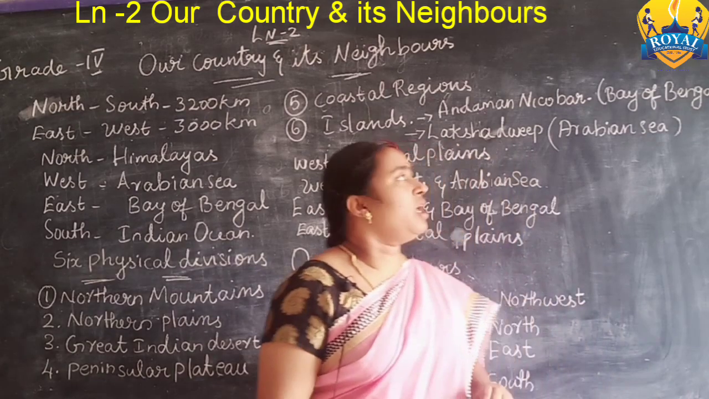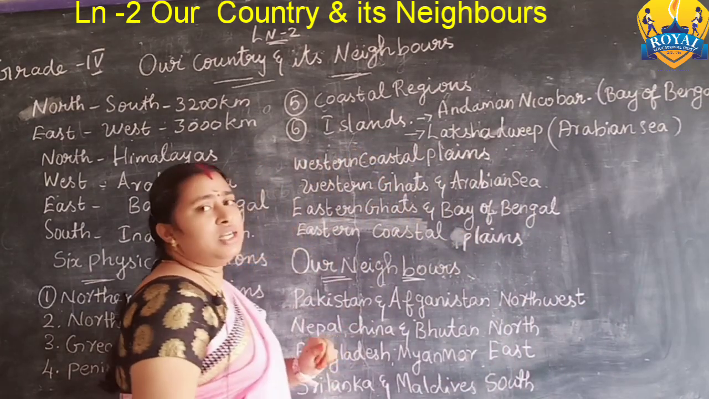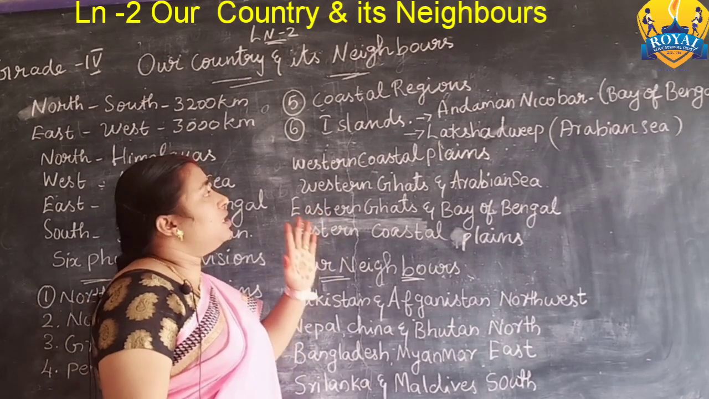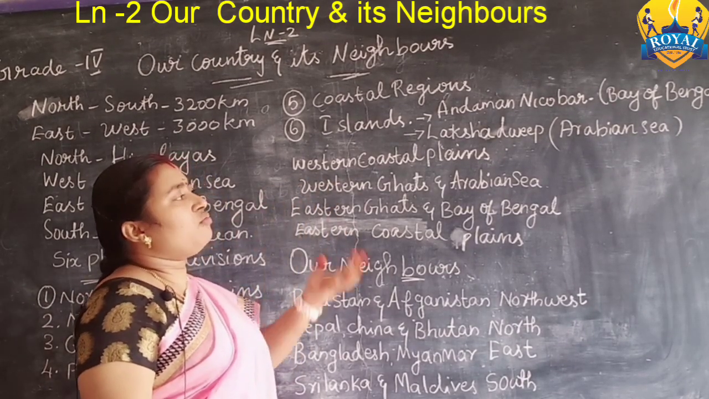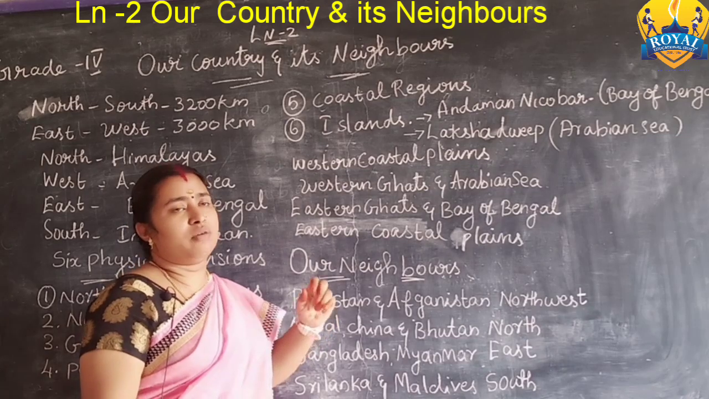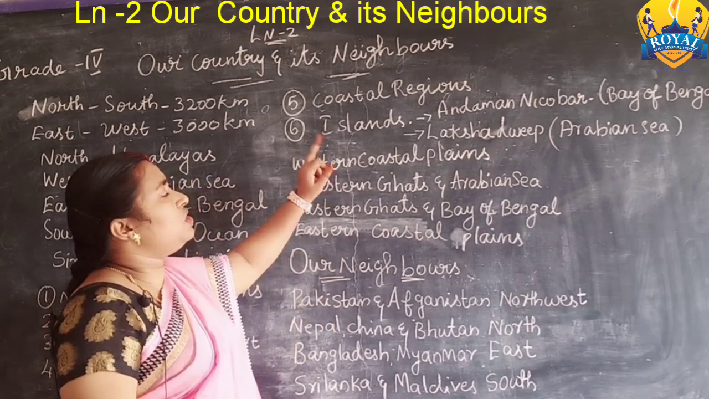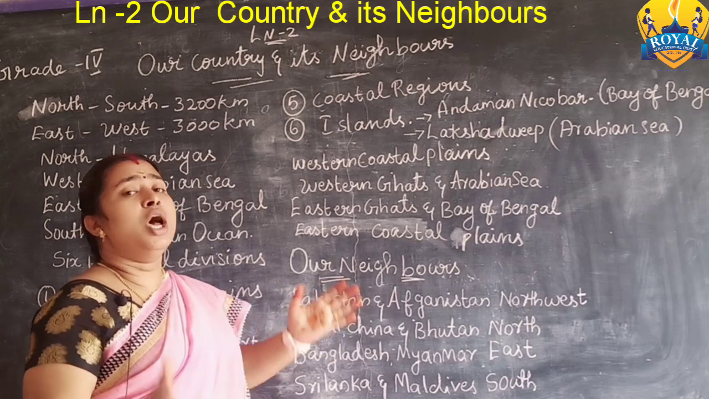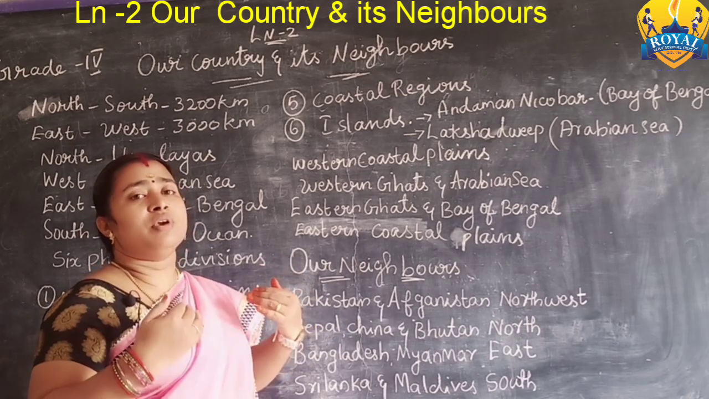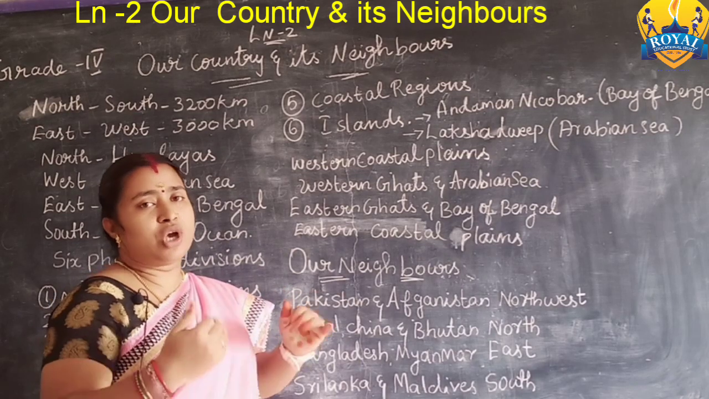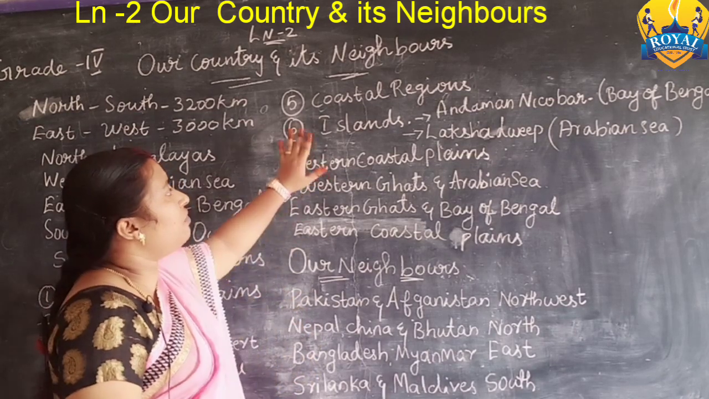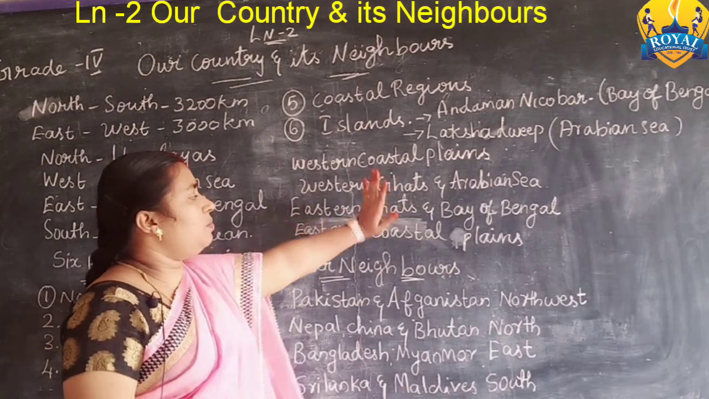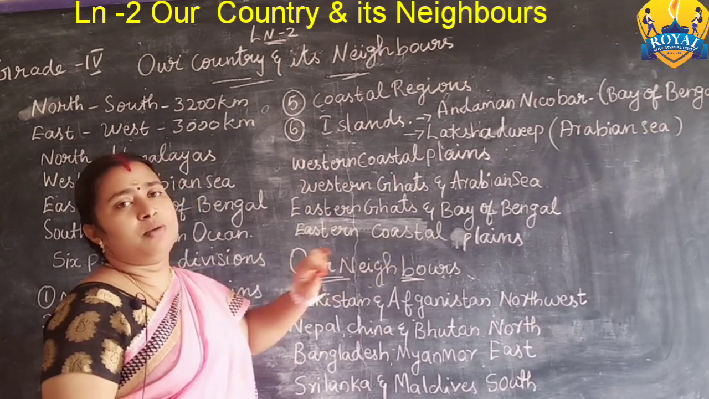Next we are going to see about the coastal regions. The coastal regions are near the Bay of Bengal side and the ocean sides, the sea sides. Our India has very lengthy and beautiful coastal lines. We divide the coastal region into two: the western coastal plains and the eastern coastal plains.